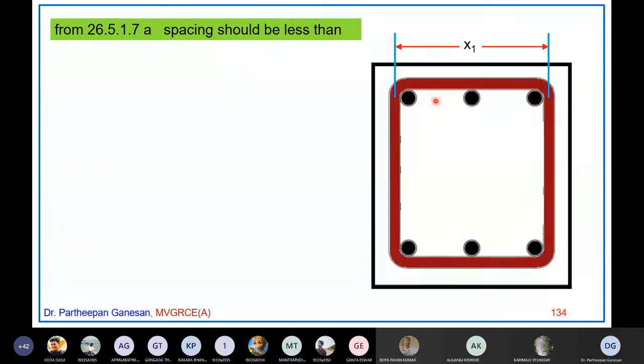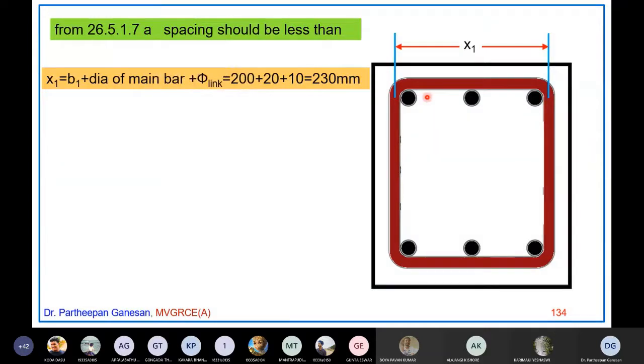So obviously B1 you already found out. I'll tell you here how to find out X1. X1 is nothing but B1. Remember, your B1 is here, from here to here. Okay, this is your B1. How will I find X1? B1 plus the dia of main bar.